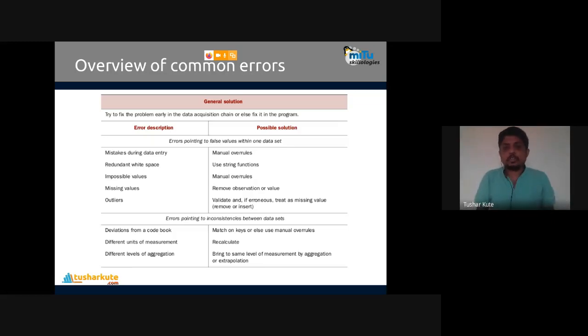If you apply your algorithm, all the students who got CGPA will fail because they have less than 10%. So that's the problem. Recalculations are required because different units of measurement are there. That's also possible. When you combine them, errors will come.